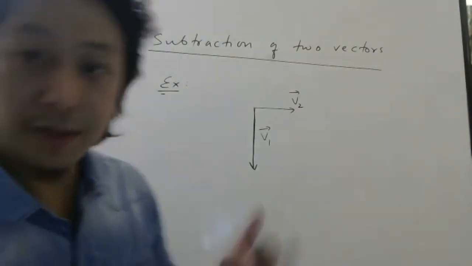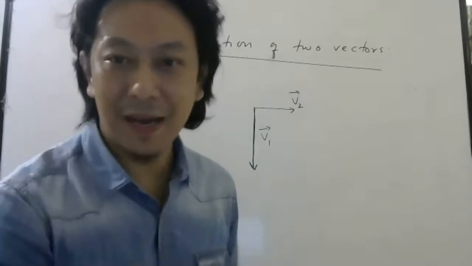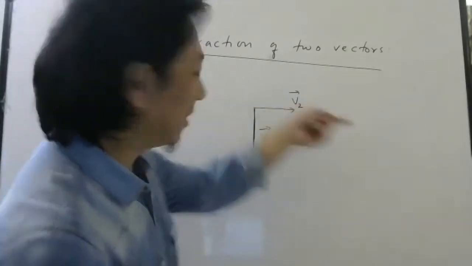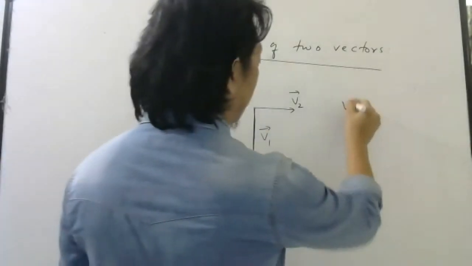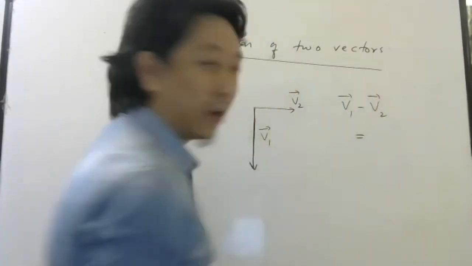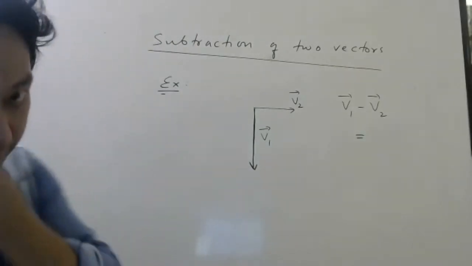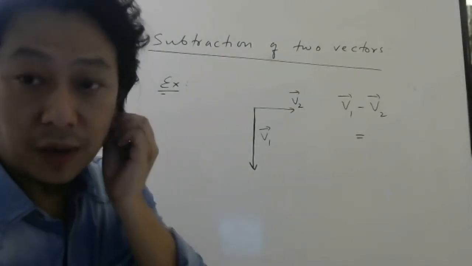Try to use different symbols so that you get used to it. Don't always use a bar and b bar. So this is the velocity of some car, let's say. Now I want to find not the sum of the vectors, I want the difference. So everybody in your book, try to draw the difference. Try to draw where this vector will be.